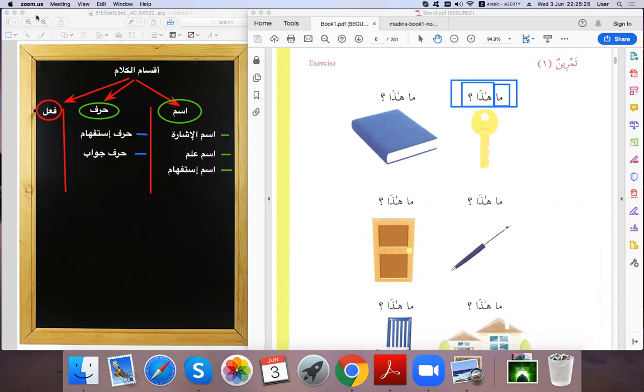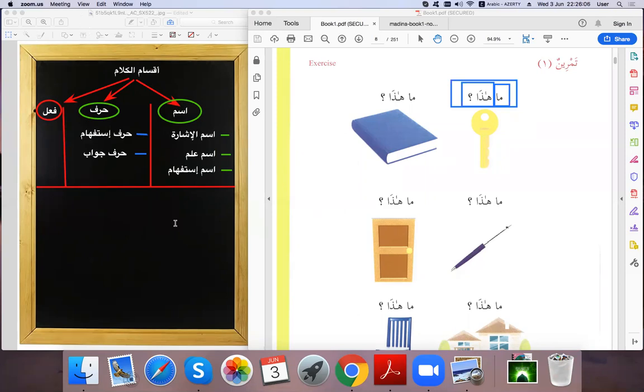Okay, so before we finish, I want just to add. We are going to add الجملة to prepare the next lesson of the grammar inshallah.